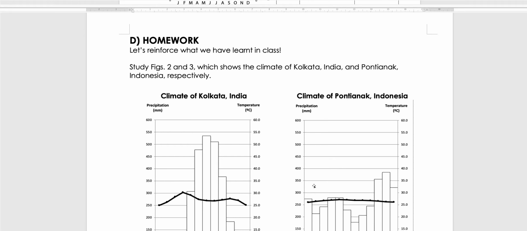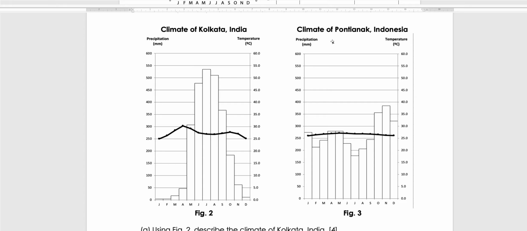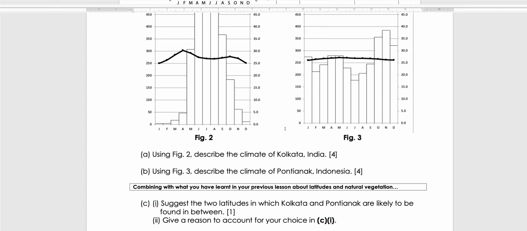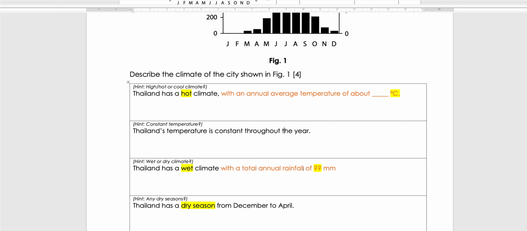Okay, so now I'm giving you 2 places, Kolkata, India, and Pontianak, Indonesia. Some of you may be thinking, is this a real place? Yes, it's a real place in Indonesia. You can go and Google. I want you to describe the climate of Kolkata for India, and describe the climate of Pontianak, Indonesia.